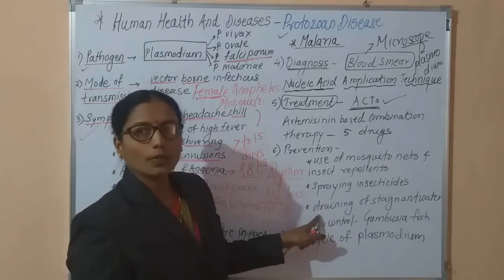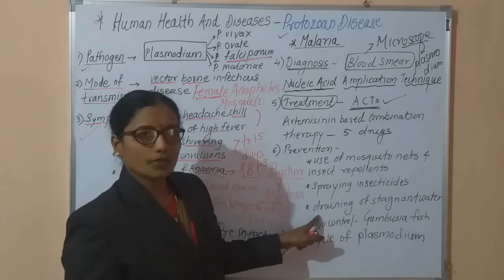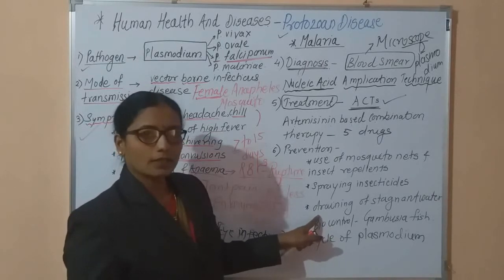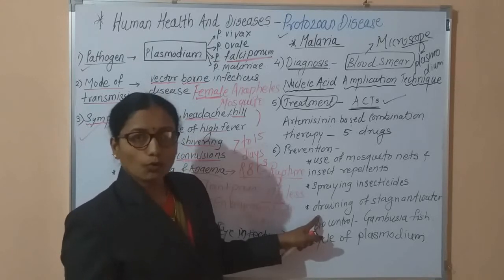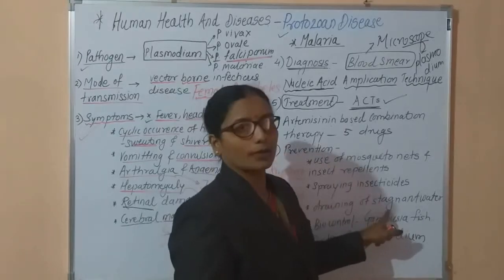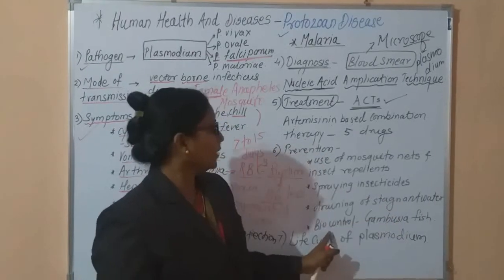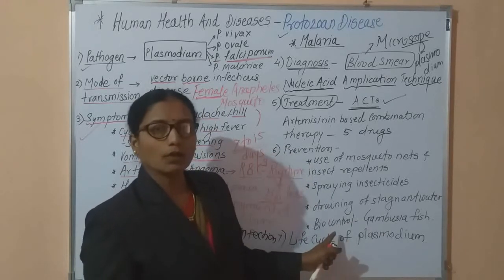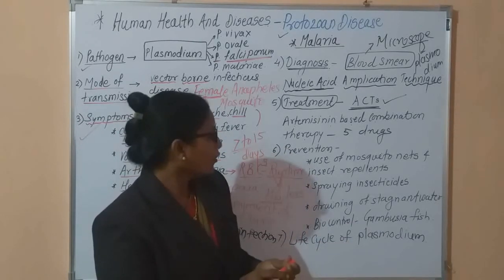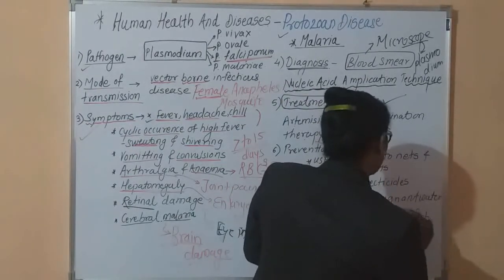Also, an important factor is that if there is stagnant water outside our home, it is responsible for more growth of mosquitoes. Hence, drain the stagnant water, meaning you have to clean all that drainage. And if there are mosquitoes present on the stagnant water, we can use a fish called Gambusia fish.